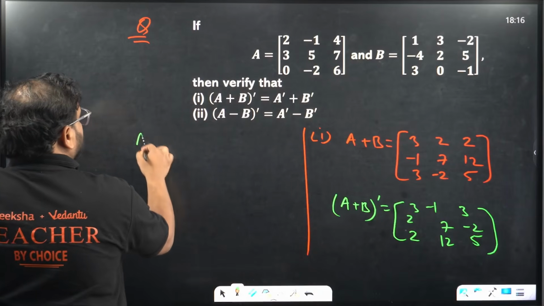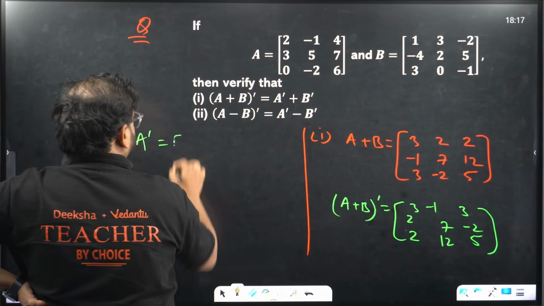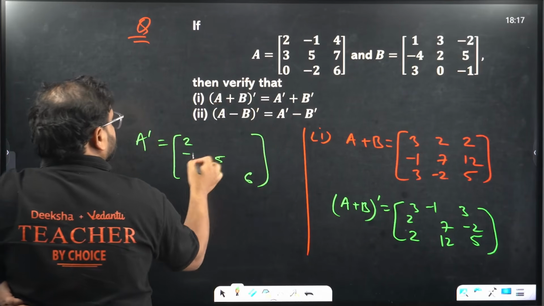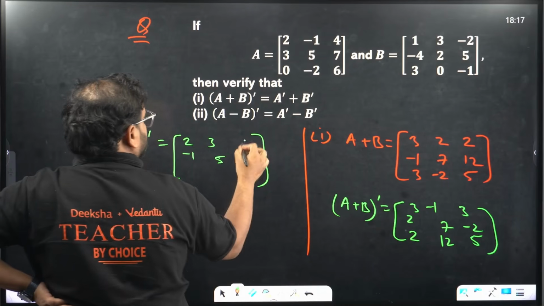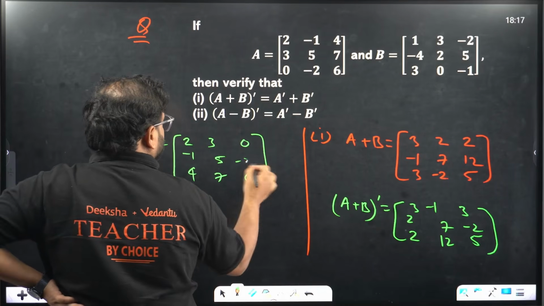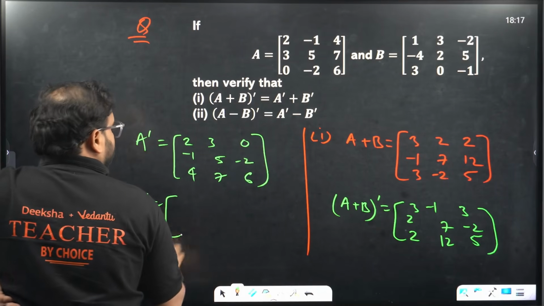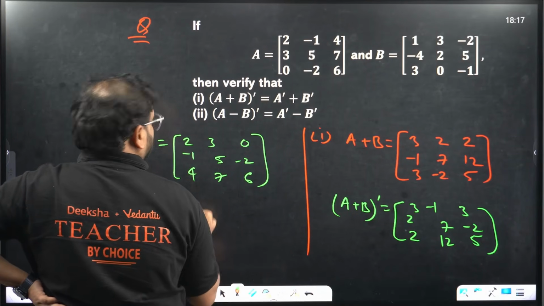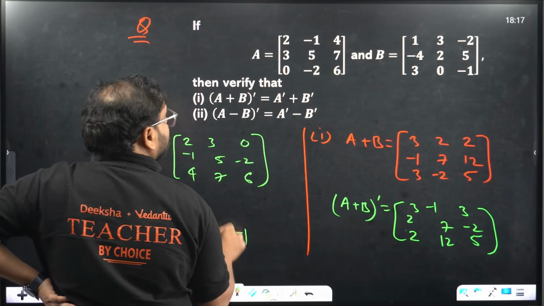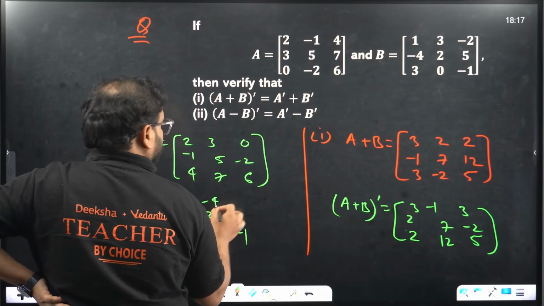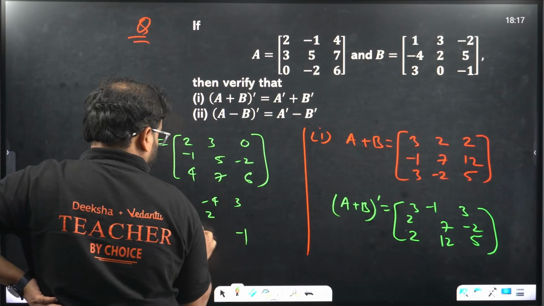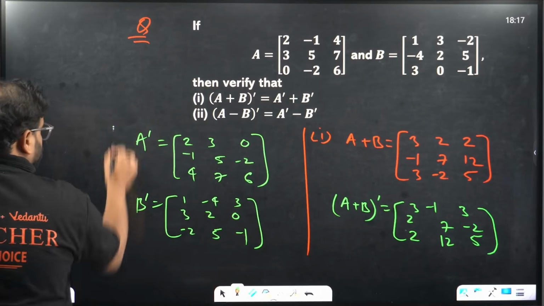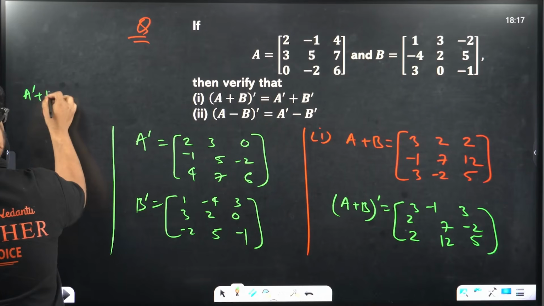Let's find A transpose now, guys. A transpose will be what? Over here, 2, 5 and 6 as it is. Another element, mirror image. Minus 1, 3, 0, 4, 7, minus 2. Let's find B transpose also. In the case of B transpose, we'll have 1, 2, minus 1, 3 here, minus 4 here, 3 here, minus 2 here, 0 and 5. Now add them. Let's add it. A transpose plus B transpose.